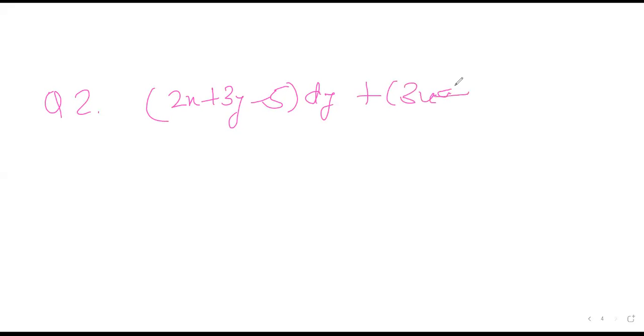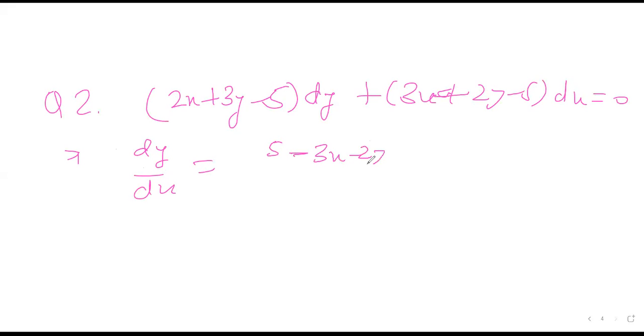This question is very, very easy and it belongs to the standard form also. Okay. So the question is (2x plus 3y minus 5) dy plus (3x plus 2y minus 5) dx is equal to 0. So if I rewrite it this way, dy by dx is equal to (5 minus 3x minus 2y) upon (2x plus 3y minus 5). Now this is not homogeneous, but this can be made homogeneous.